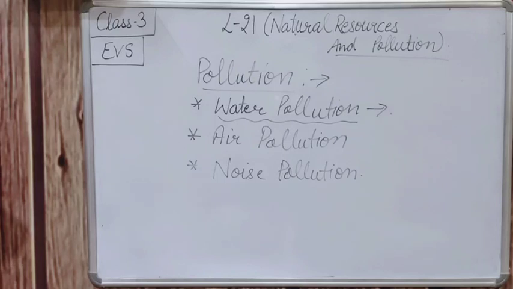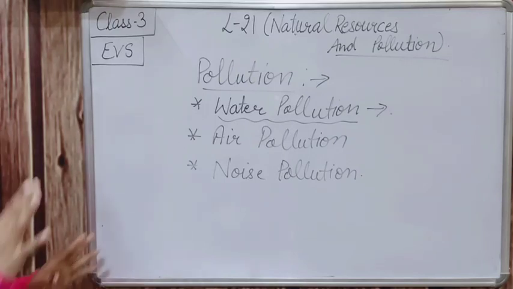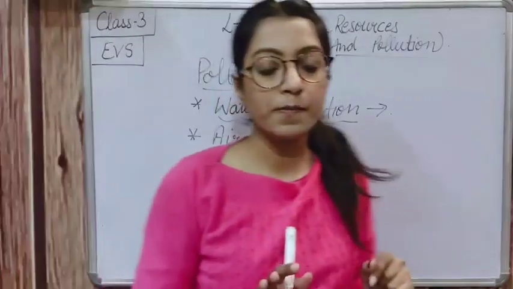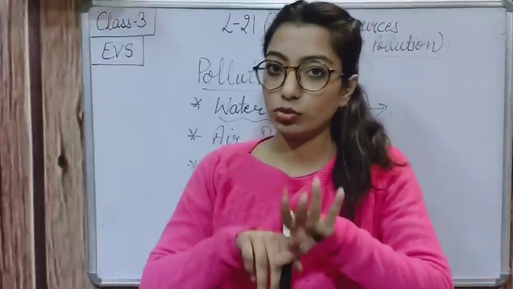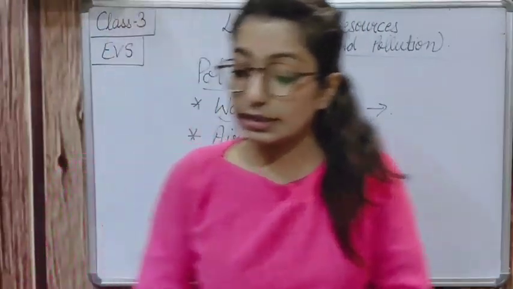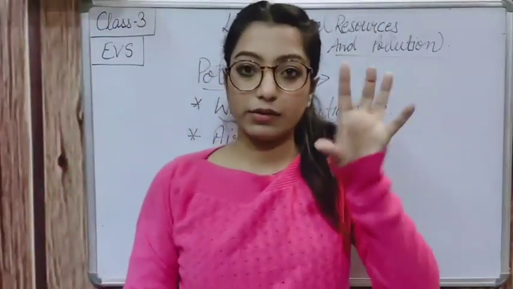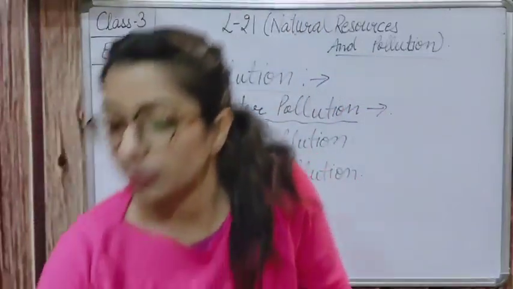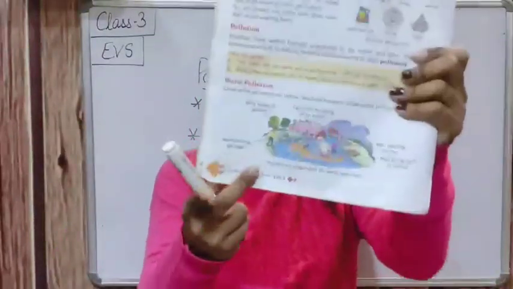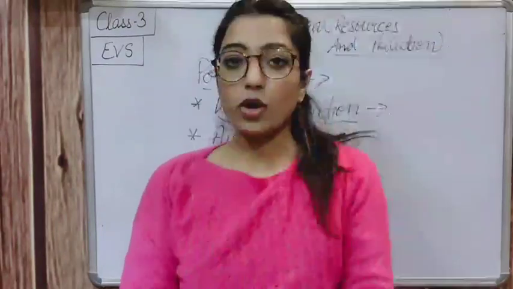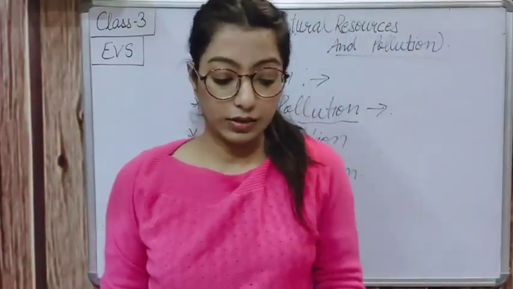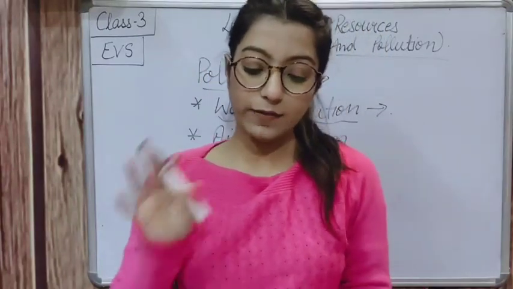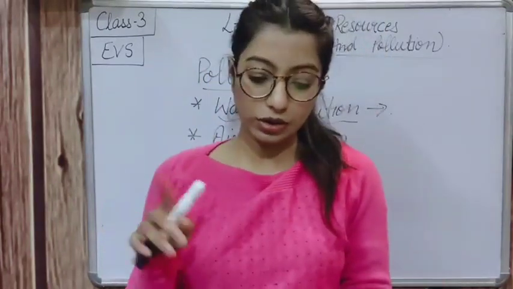Suppose, as you can see in your book, there is a picture given in your book, of a pond or river. In that you can see there are some factories shown in the picture. Just a minute. In this picture I am telling you, open your book, page number 116, and there you can see. So yes, you can see factories right near the water.